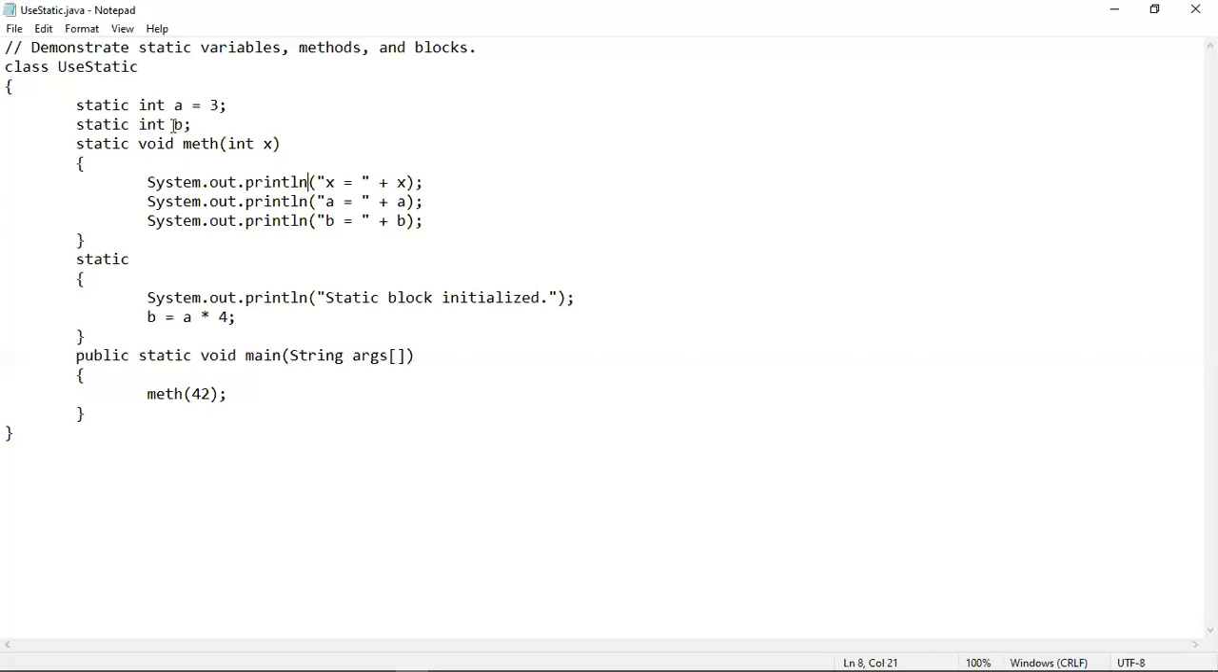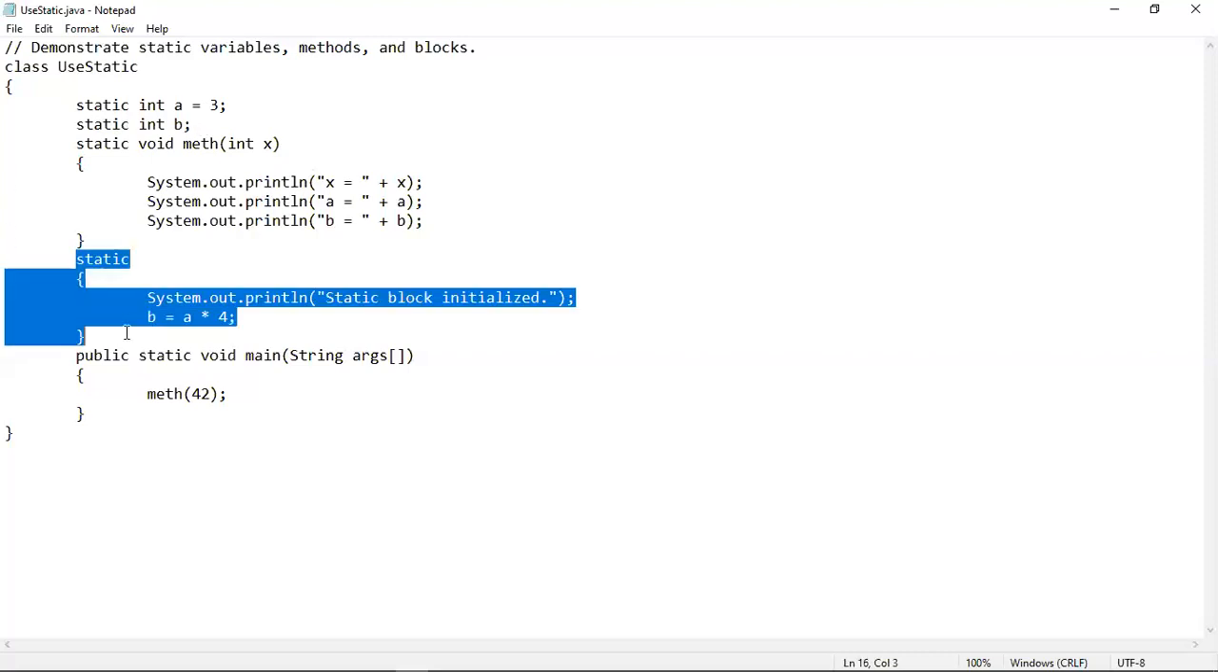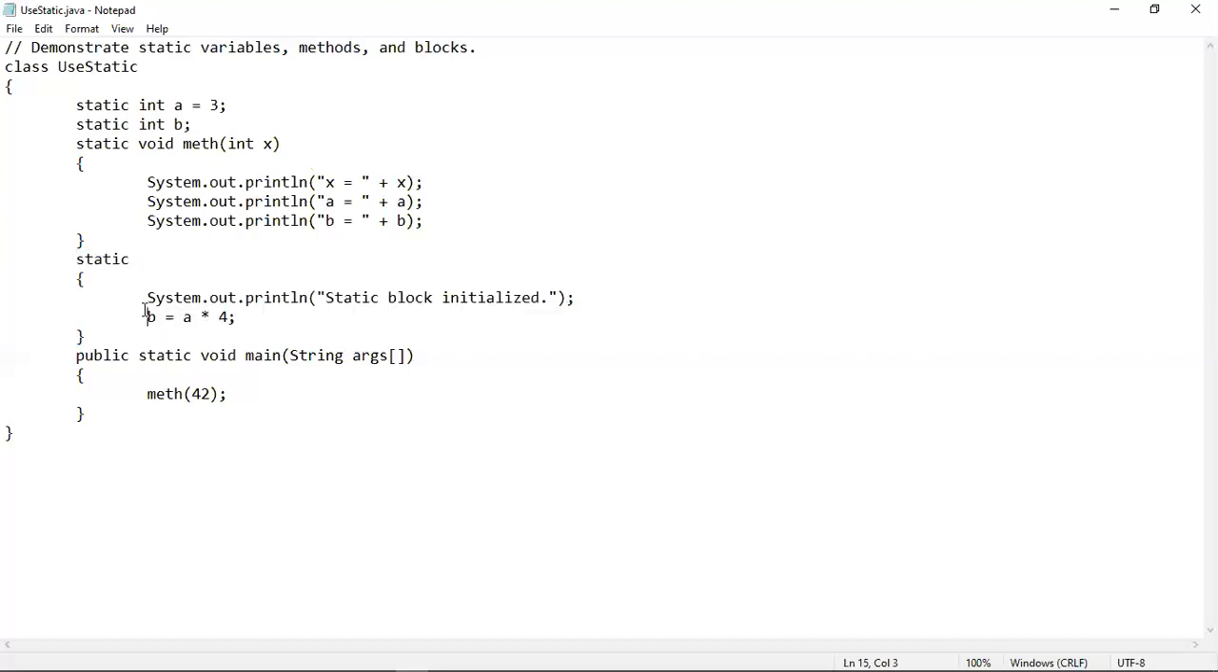That's why b will contain just 0, because it is declared as static. So these are the two statements that will be executed first. After that, the program control will be transferred to the static block. That means the static block will be executed first after the static variable declarations take place.